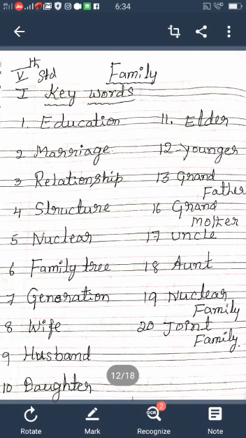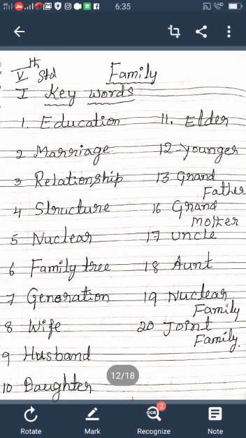First word, education. Education. D is silent. Education. No, you read it like this: education. Marriage. Relationship. Ship. Structure. Nuclear. Family tree. Family.